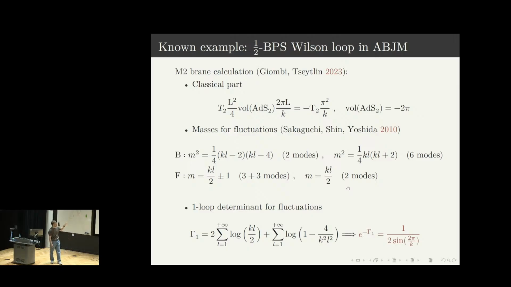Similarly, one can obtain masses for fermions, and it is interesting to note that they can be paired into N=1 supermultiplets on AdS2. This seems to follow from the fact that this M2-brane preserves part of the supersymmetry of the target space.